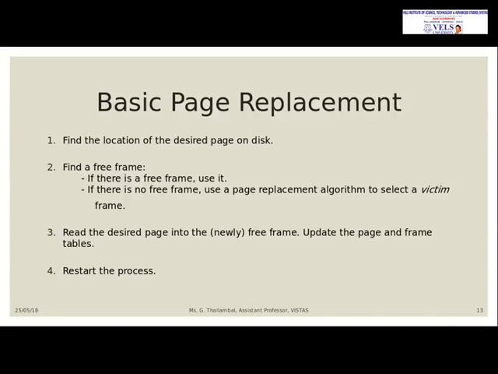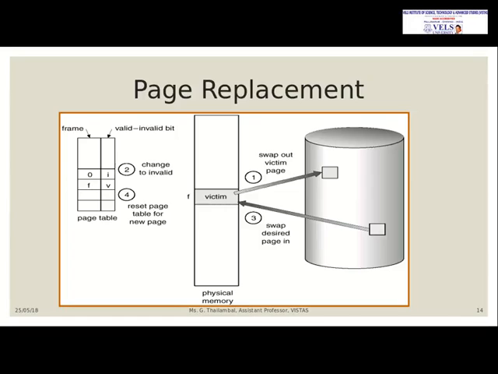And what are the steps basically used for page replacement? First, it will find the location of the desired page, and after that it will check whether there is a free frame. If there is a free frame, that will be used. If there is no free frame, it will use an algorithm to find a victim, a page which has not been used for a longer time, and it will replace that page. So the desired page will be taken into the new free frame, the page tables will be updated and the process is restarted. That has been given here.